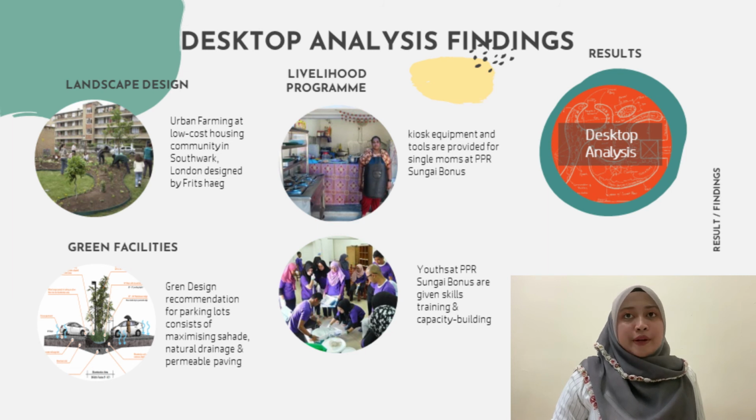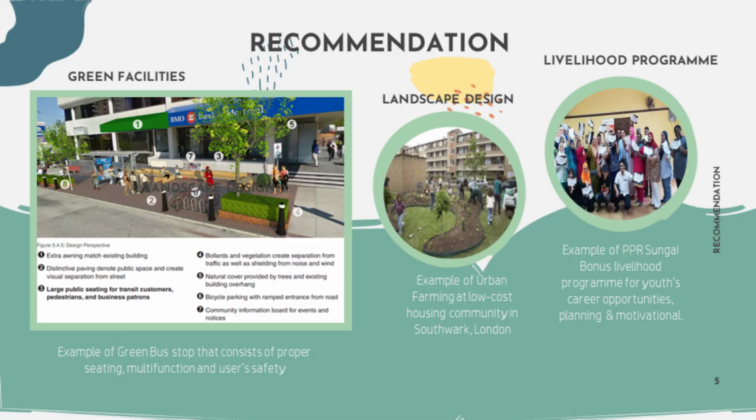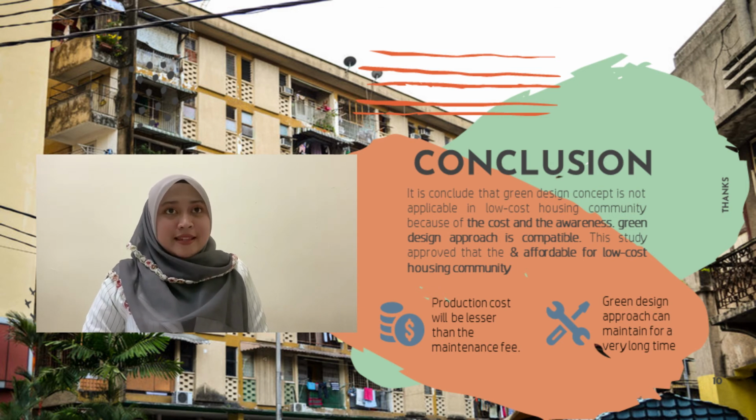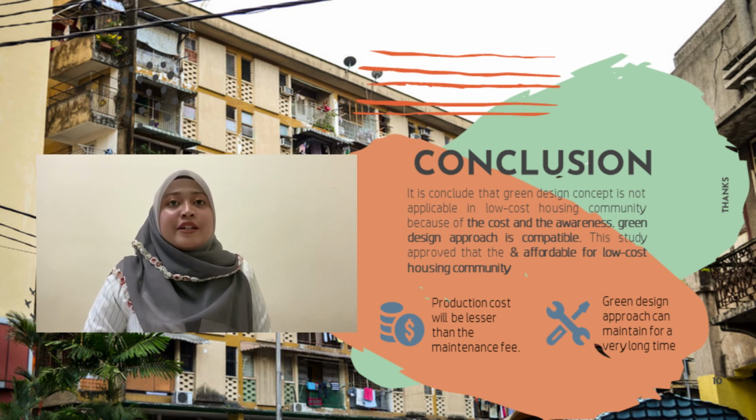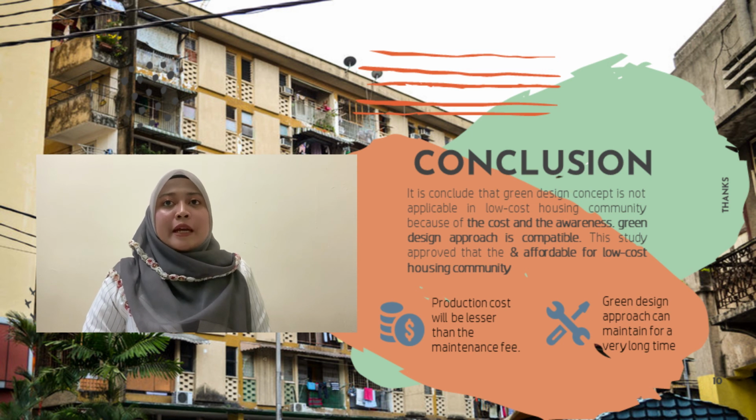For the livelihood program, we can take an example of PPR Sungai Bones, where they provided a kiosk and tools and equipment for single moms to generate income. And also, they provided skill and motivational training. This is the recommendation for this study, which are, the first one, green bus stop design. The next one is green landscape design for urban farming as done in Southwark, London, and livelihood program practice in PPR Sungai Bones.